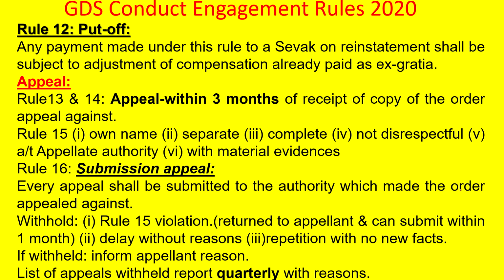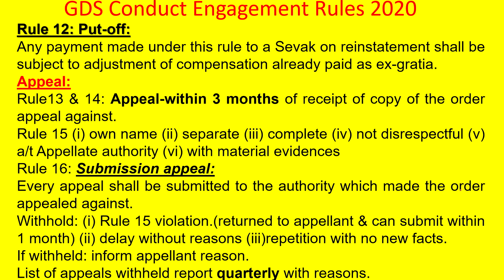And Rule 15: the appeal should be in his own name. It should not be by 2 or more people. A combined appeal cannot be made, nor with unknown persons. It should be in his own name, made separately and completely, no disrespectful words should be used in the appeal, it should be addressed to the appellate authority, and it should have all the material evidence in support of his case.